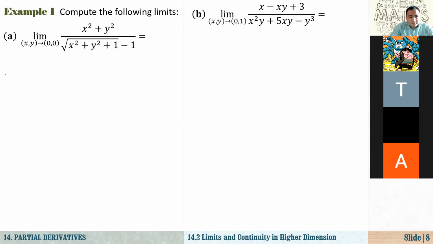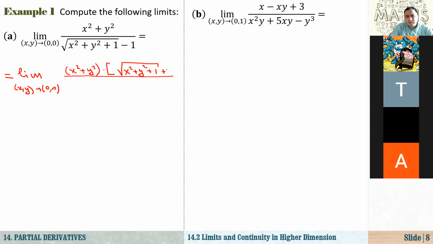So we have the limit as x and y approach 0 and 0. If you multiply numerator and denominator by the conjugate of the expression in the denominator, in the numerator we have x squared plus y squared times the square root of x squared plus y squared plus 1.